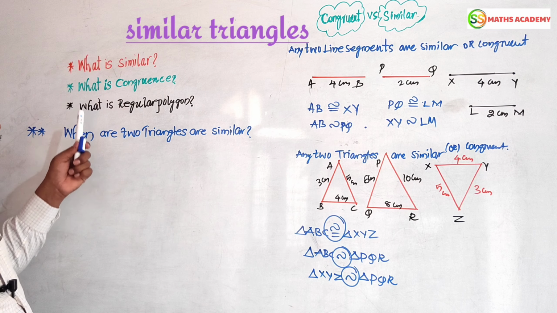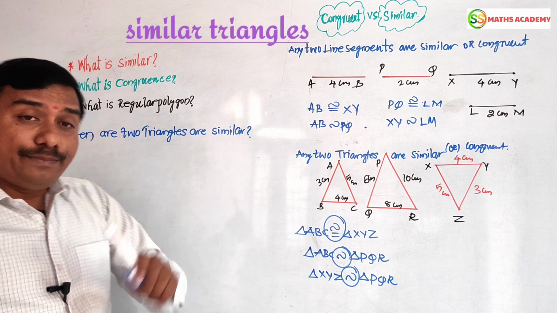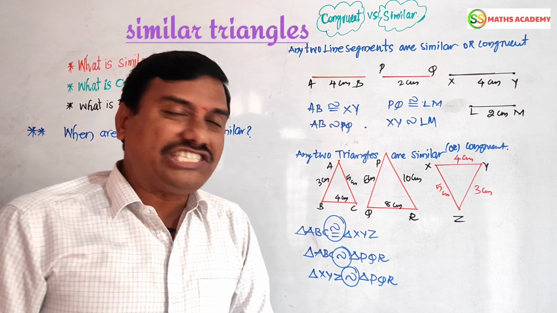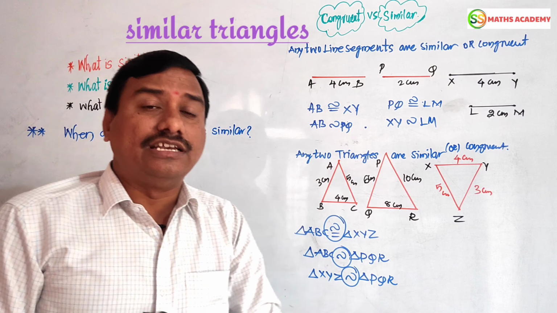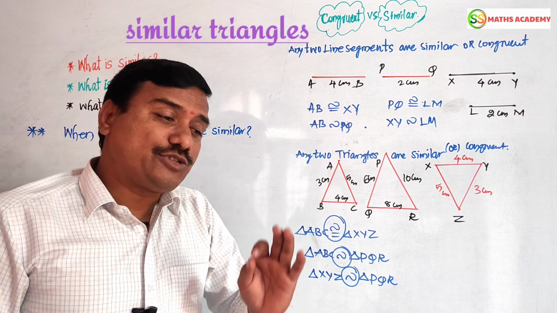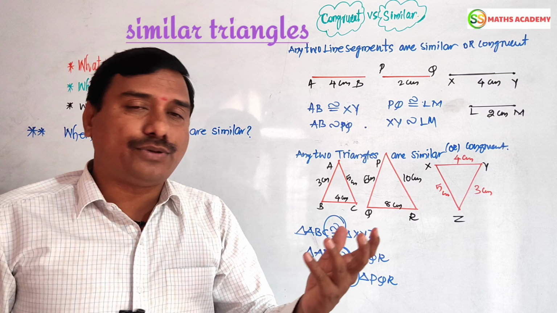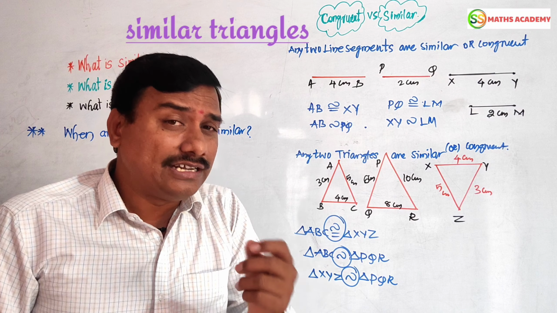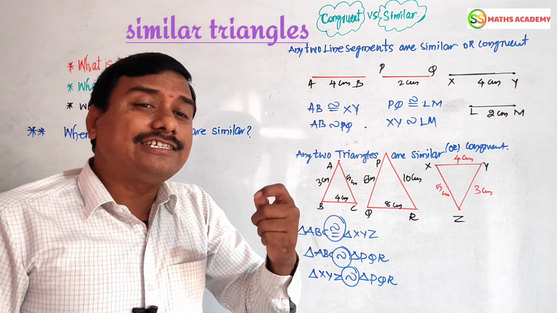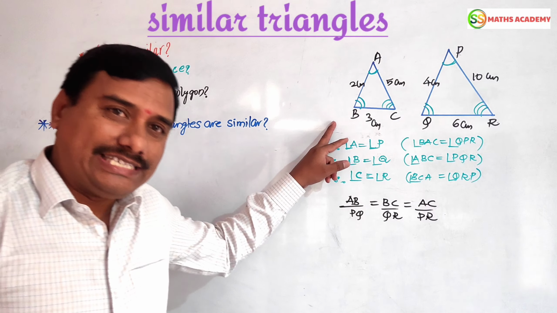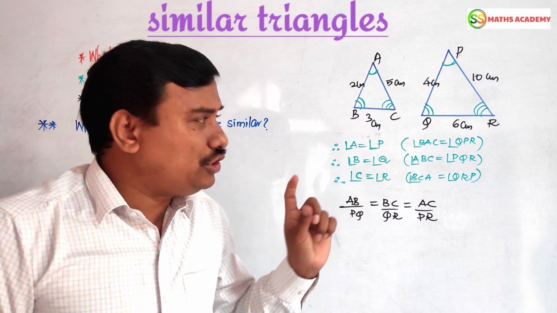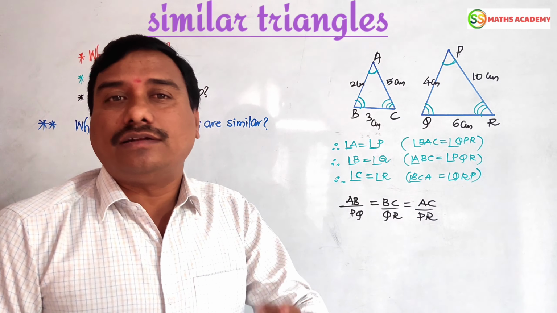When are two triangles similar? Two triangles are said to be similar if they satisfy two conditions. The first condition is that the corresponding angles are equal and the corresponding sides are in the same ratio or proportion. Once again I repeat that. When two polygons are said to be similar, by seeing these two examples and diagrammatical explanations, you can understand whether two triangles are similar or not.